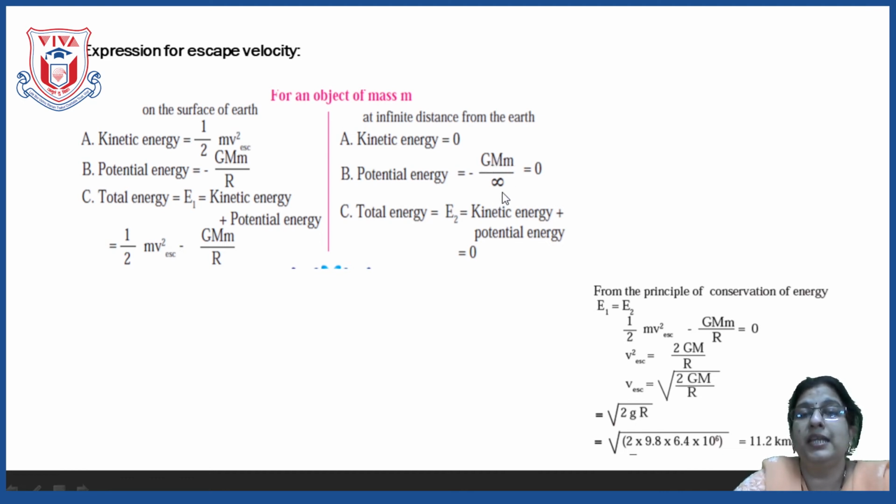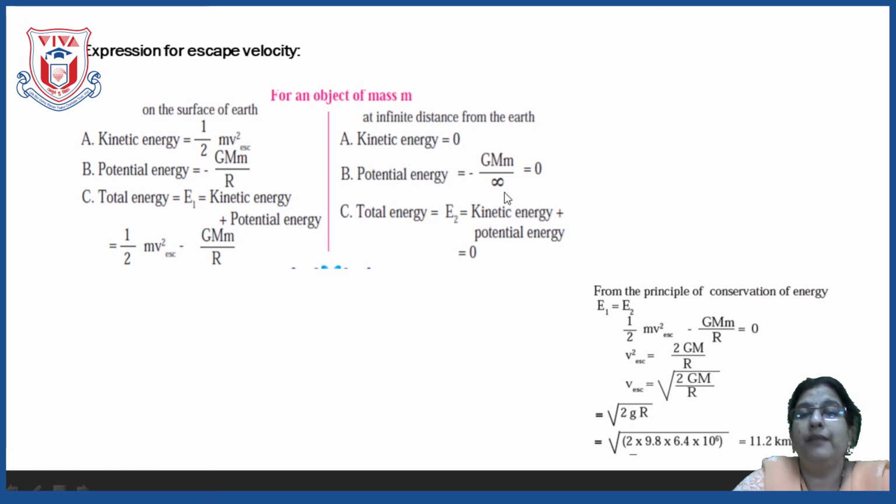What is changing is the radius, and here the object is at infinity. So GMm upon infinity becomes 0. So the total energy of the object at the far distance from the earth, kinetic plus potential energy, is 0 plus 0, which gives you 0.